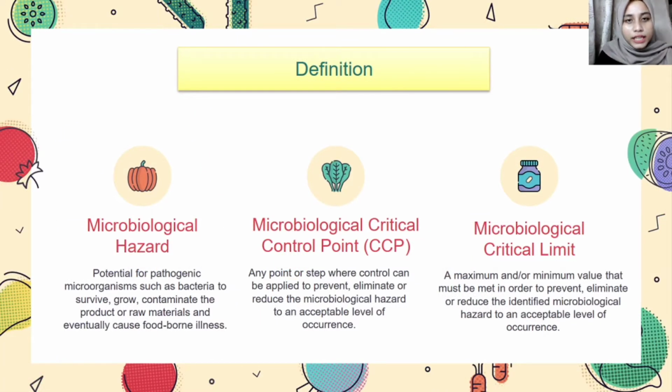What is a microbiological hazard? It is the potential for pathogenic microorganisms such as bacteria to survive, grow, and contaminate the product or raw materials, and eventually cause foodborne illness. A microbiological critical control point (CCP) refers to any point or step where control can be applied to prevent, eliminate, or reduce the microbiological hazard to an acceptable level of occurrence. A microbiological critical limit refers to the maximum and or minimum value that must be met in order to prevent, eliminate, or reduce the identified microbiological hazard to an acceptable level of occurrence.